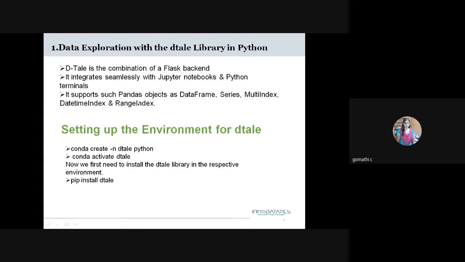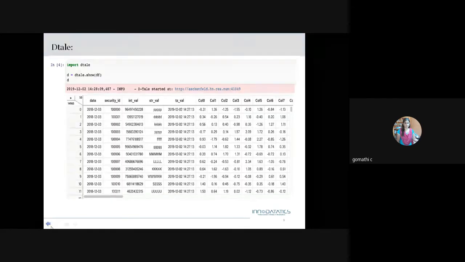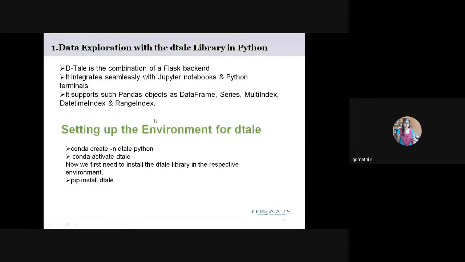Okay. First, we start with D-Tale. D-Tale is one of the libraries, recently developed and introduced. It performs analysis using 2 to 3 lines of code.